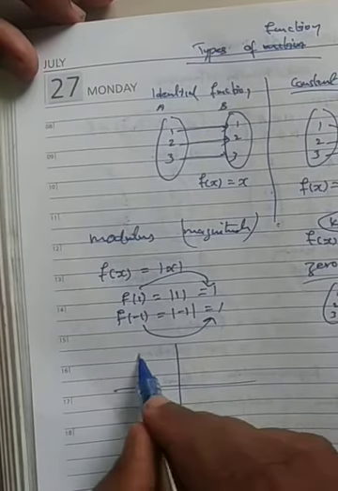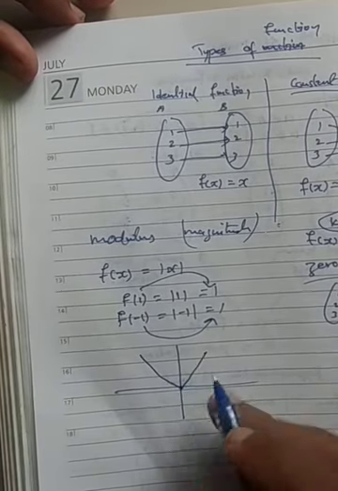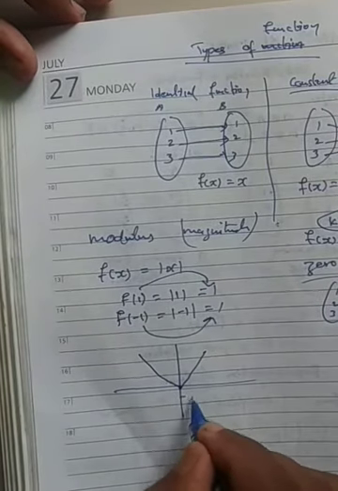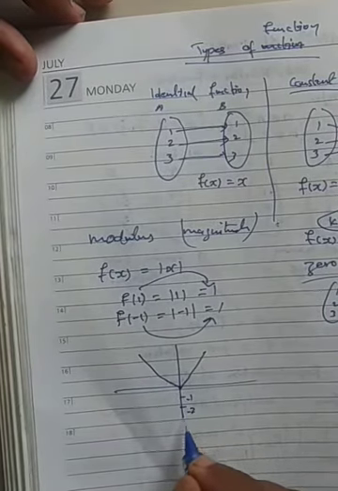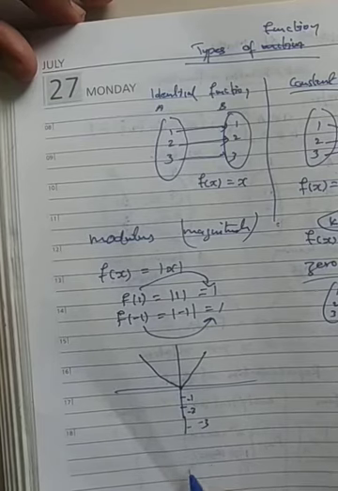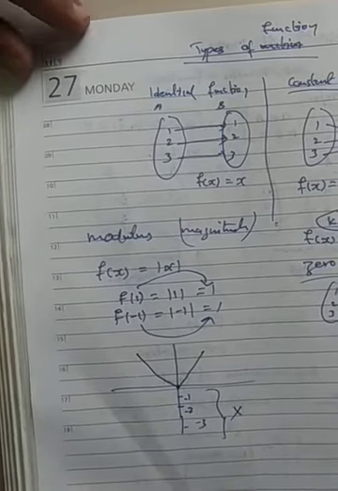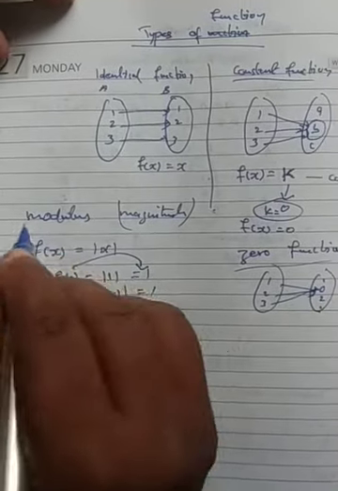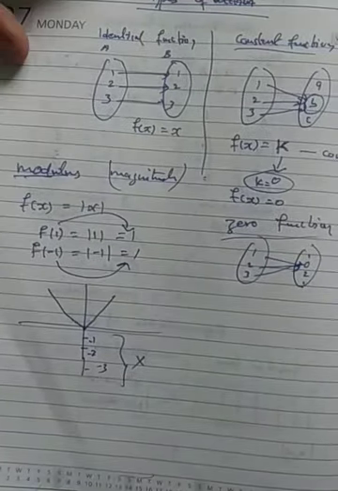So if you draw the diagram, it will be like this. It will be above the x-axis only. It won't go below, because minus 1, minus 2, minus 3 will be there, but it won't come in this space. That's why we are saying it's a modulus. Only positive will come. That is nothing but the modulus function.